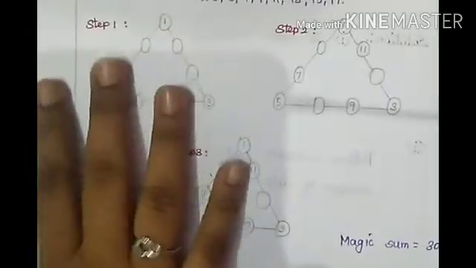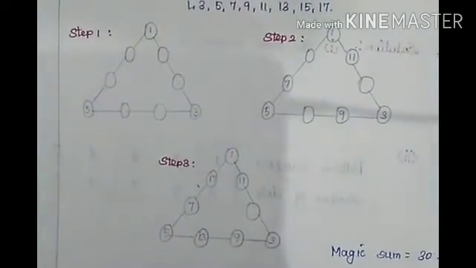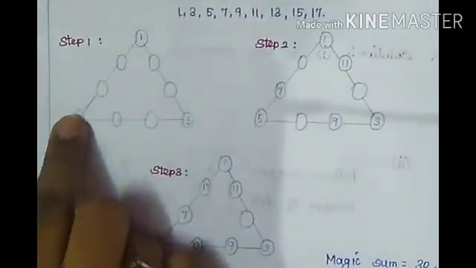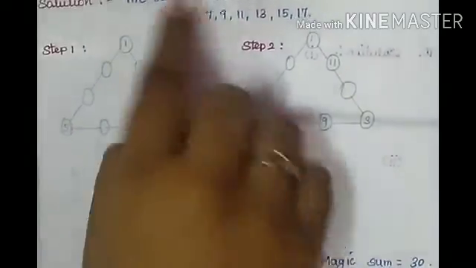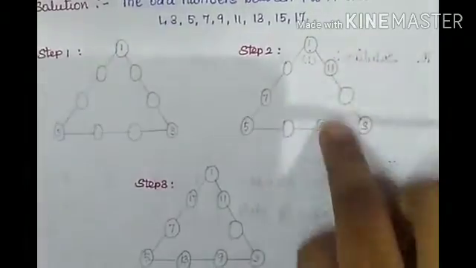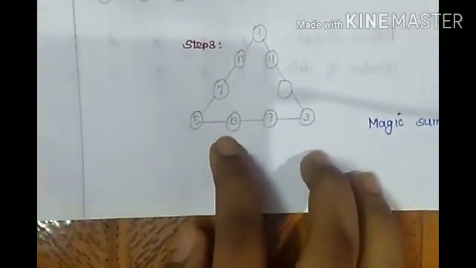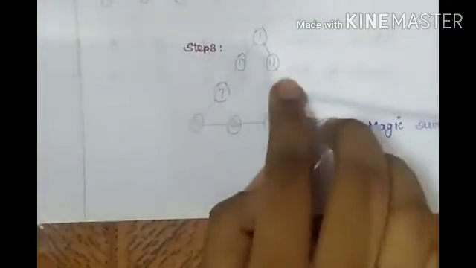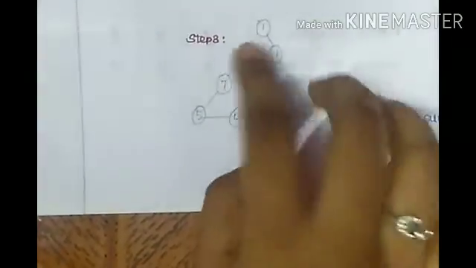Okay, now what is the first step? First step is you just fill all the corners with the numbers. Starting number is 1, this corner is 5 and this corner is 3. Okay, then fill the other numbers, that is 7, 9, 11, in the middle part. Then fill the next middle part: 17, 13 and 15 here. Okay, this triangle, you just have it.